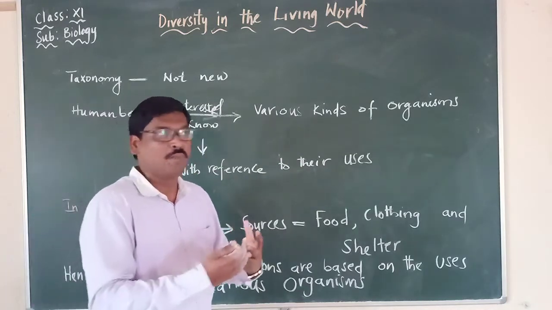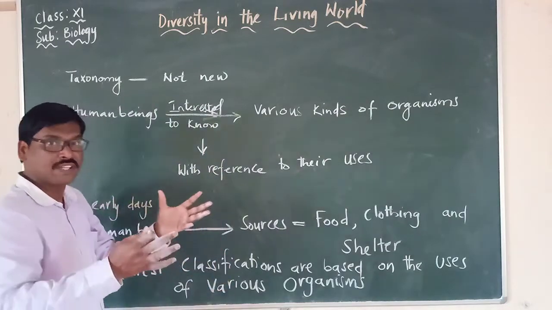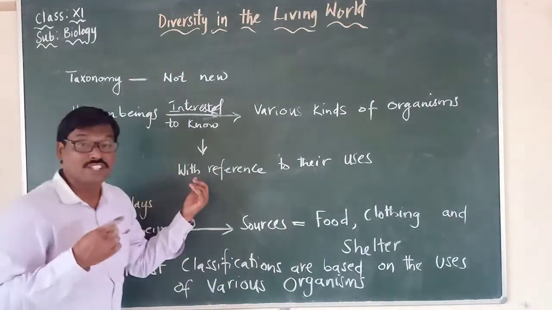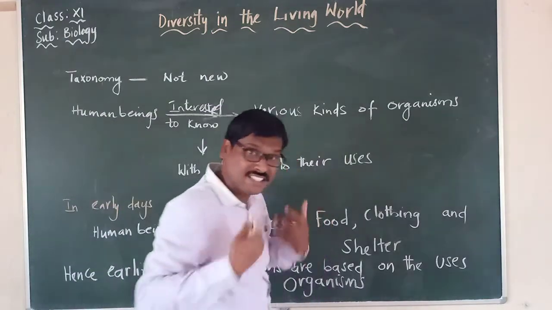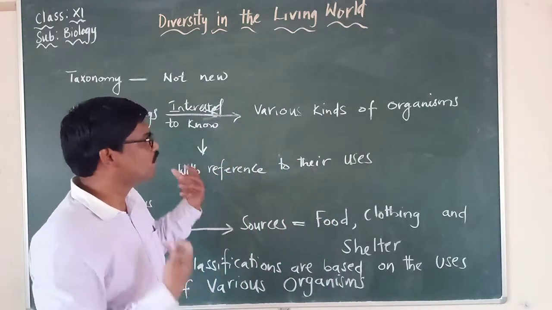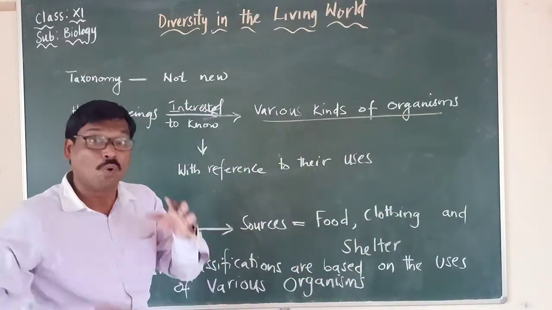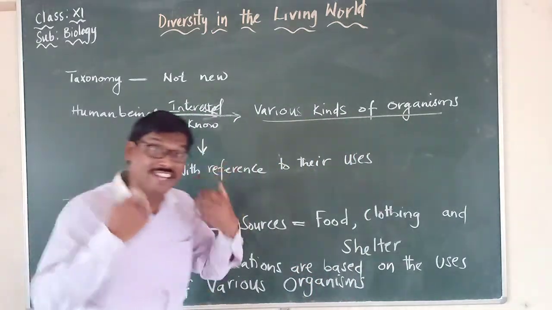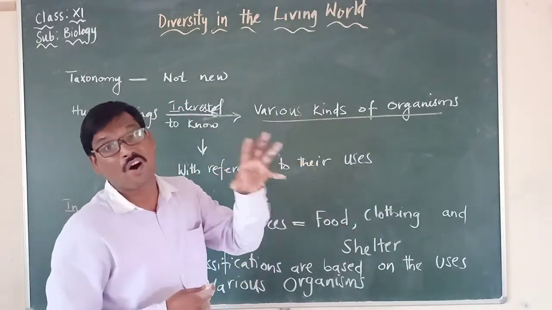We love to know more about different types of organisms. Why do human beings show so much interest in various kinds of organisms? Only to understand if there is any use from that particular organism.